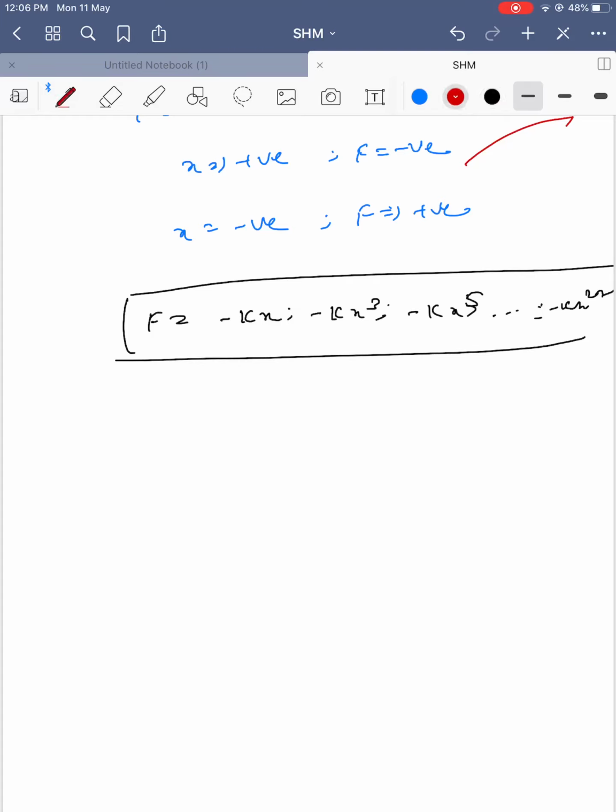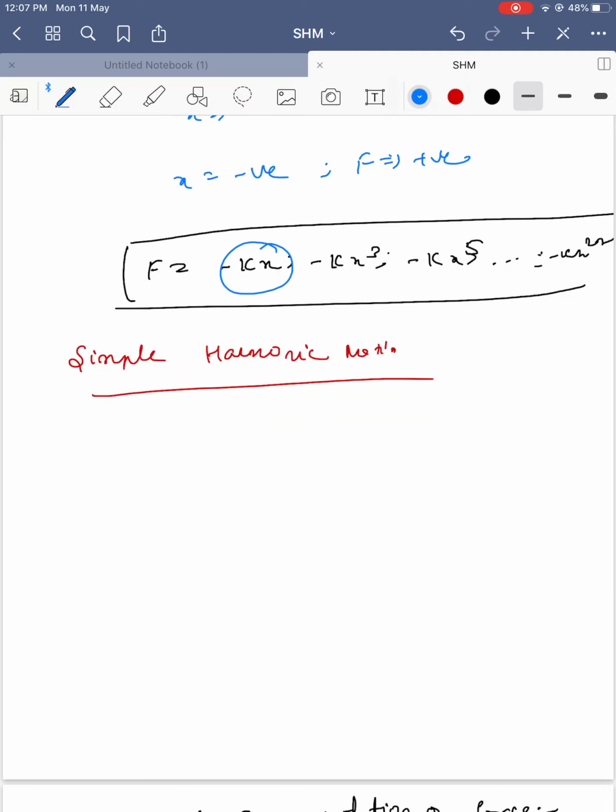Out of all this, what do we need? Simple harmonic motion. So which is the simplest, easiest one to write? F is equal to minus kx. If a force can be represented as minus a constant times x, what is x? Displacement.